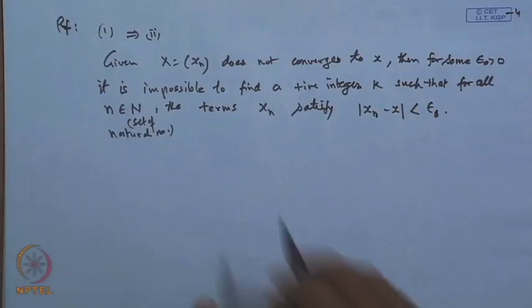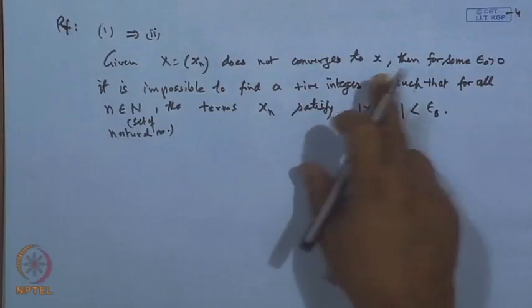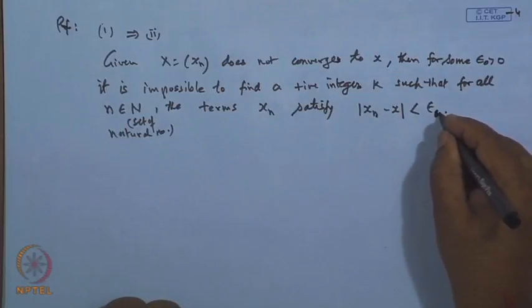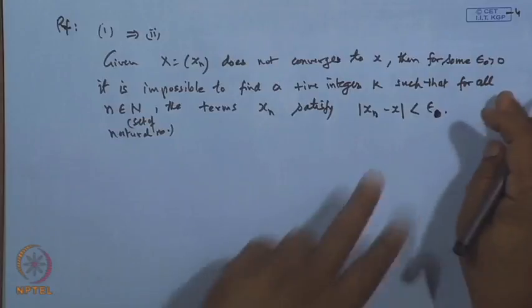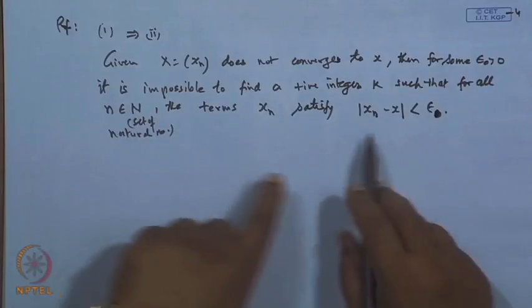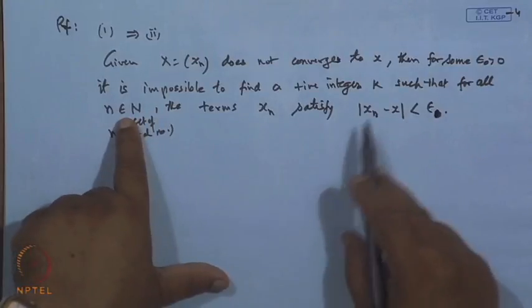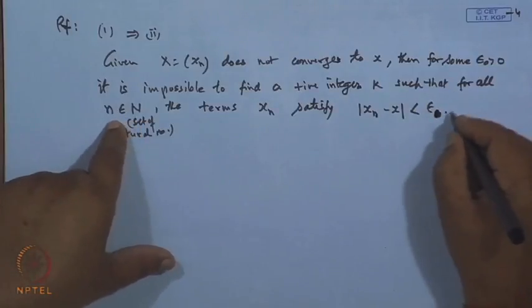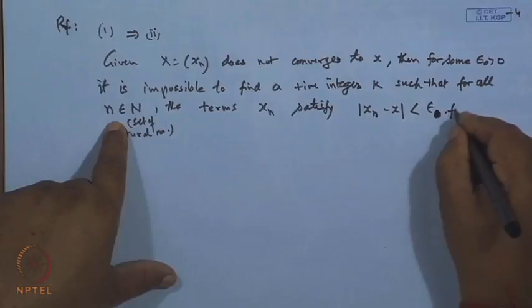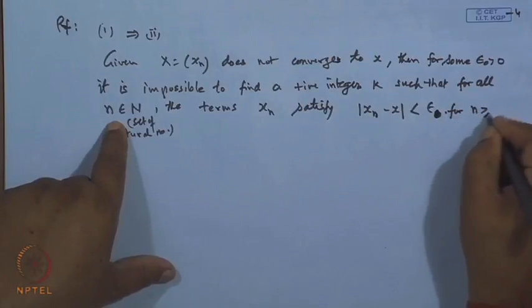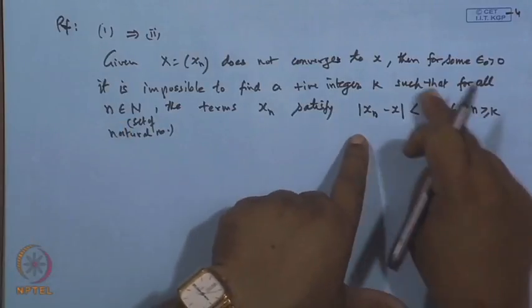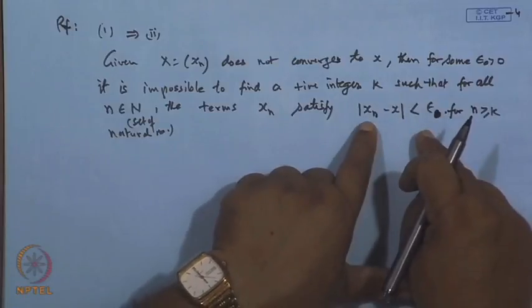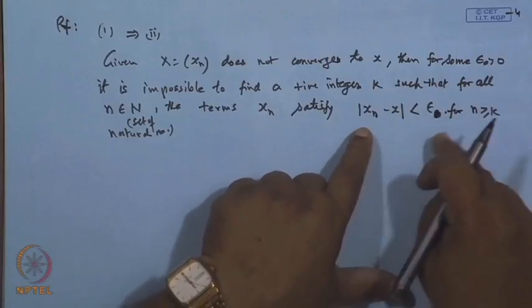What this says is, if the sequence does not converge, then for at least some epsilon naught it is impossible to find an integer k such that for all n greater than or equal to k this condition is satisfied.